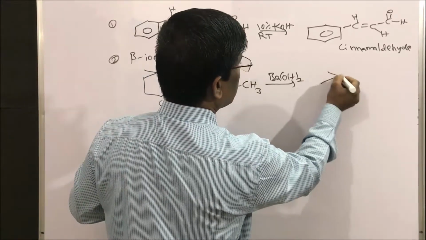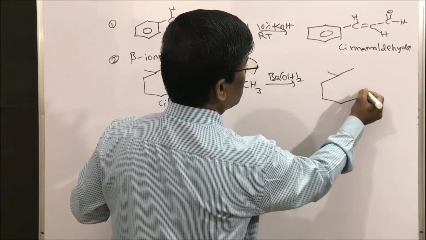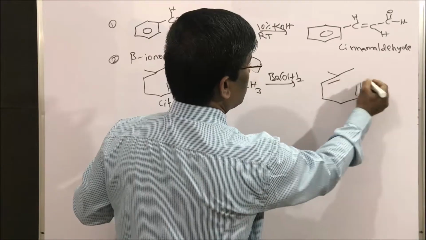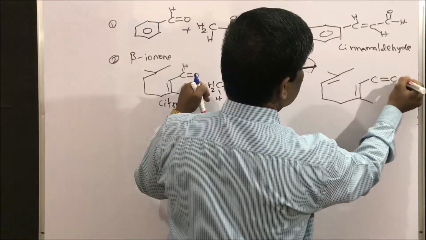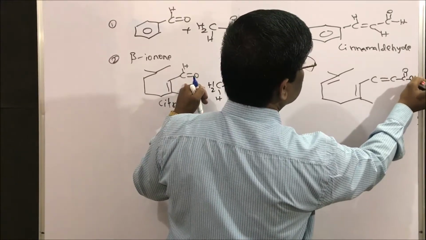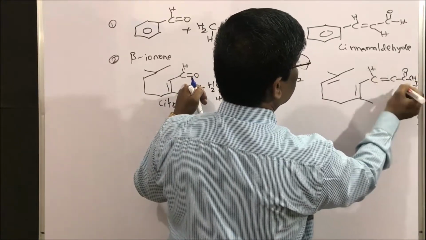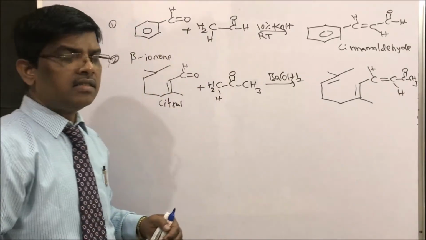What is the intermediate? Double bond, double bond, double bond, so here COCH3, and hydrogen will be here and there.